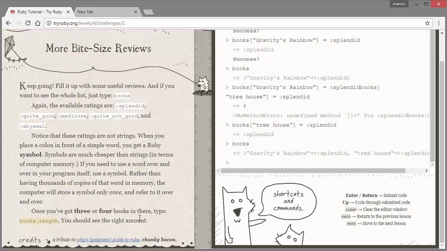Once you've got 3 or 4 books in there, type books.length.